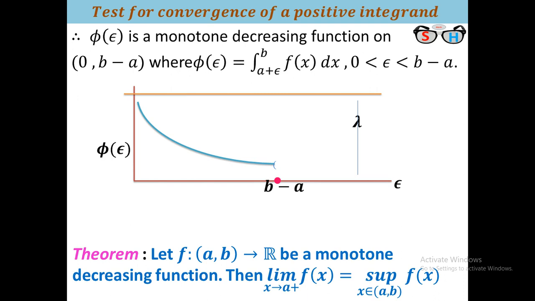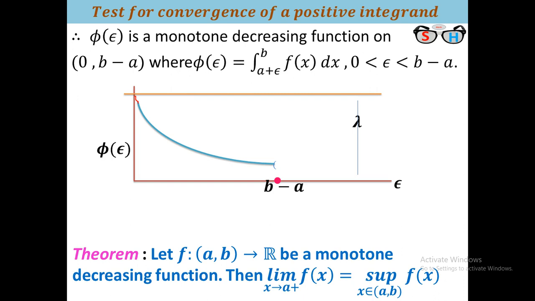So at most what happens? It gradually tends to the maximum, and this will be the limit. So if it is bounded, then phi of epsilon must be convergent.